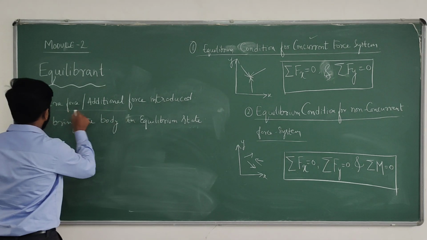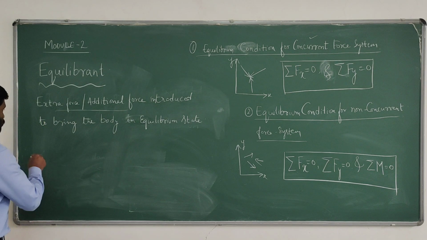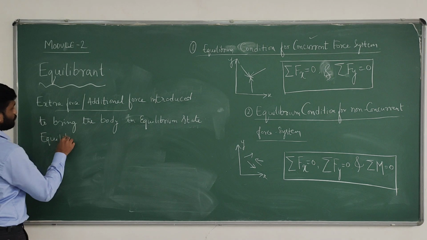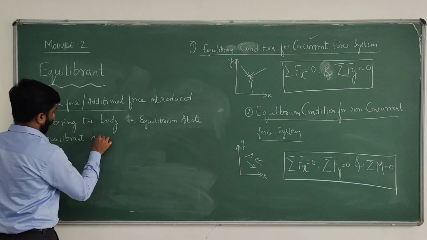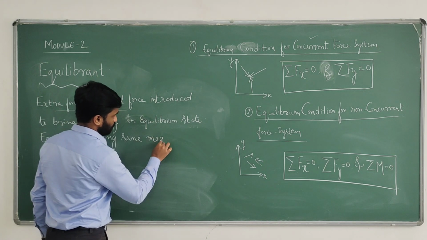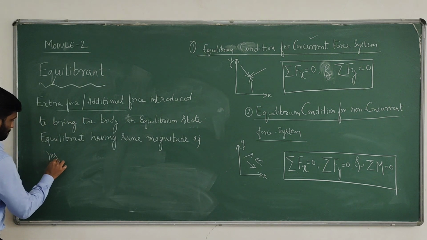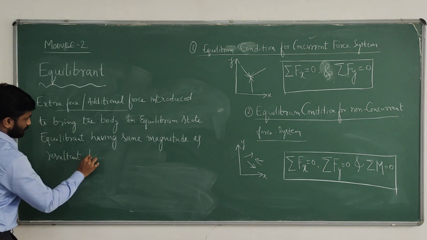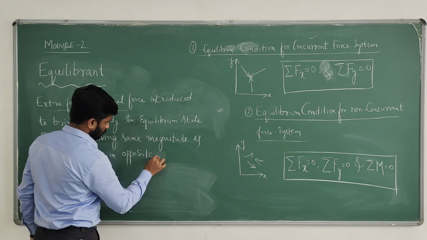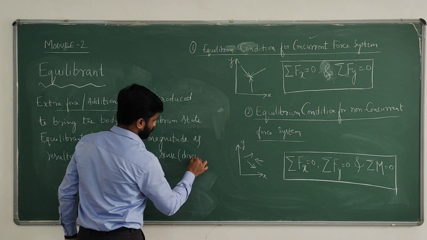Generally the equilibrium force has the same magnitude as the resultant but in the opposite sense, or direction.